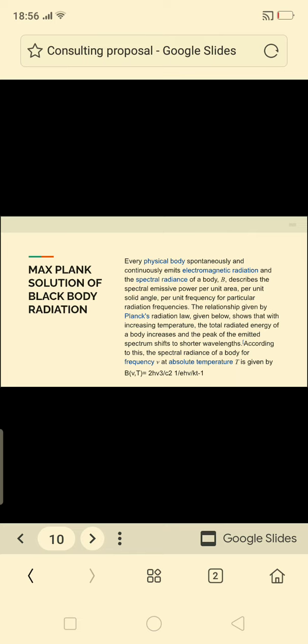So spectral radiance is directly related to the cube of the frequency and inversely related to the square of the speed of light. The greater the frequency, the greater will be the spectral emissive power per unit area per unit frequency of the particular radiation frequency, right?